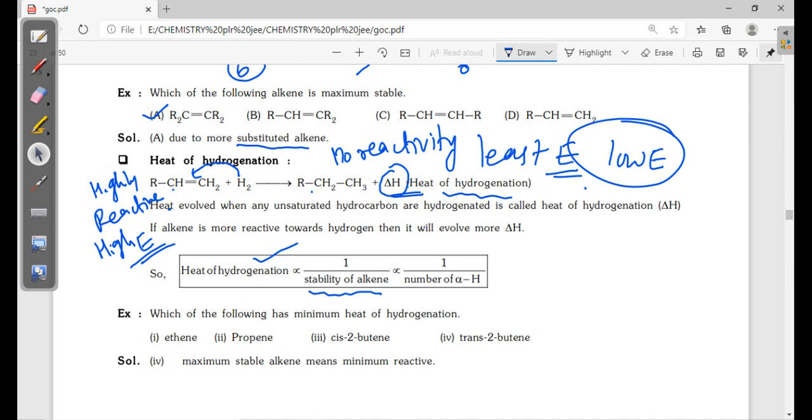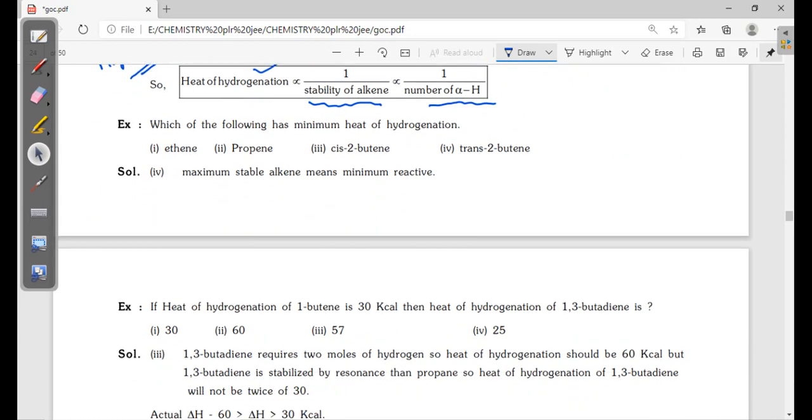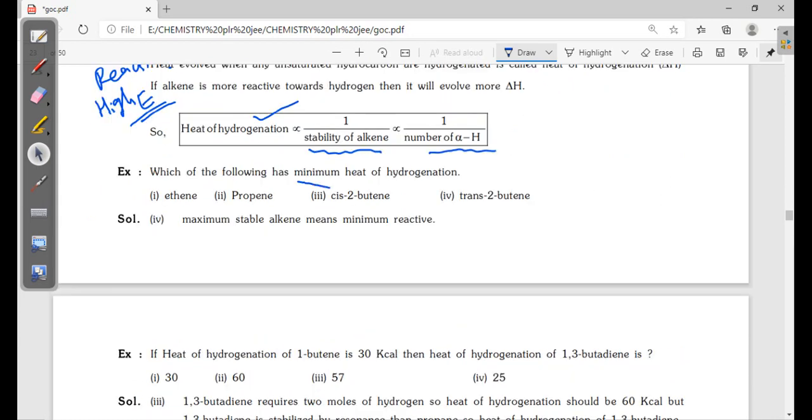It is inversely proportional to the number of alpha hydrogens. If it is already stable, very little energy is released. If it is very unstable and becomes stable, more energy is released. Now, which of the following has minimum heat of hydrogenation? You can see trans 2-butene, cis 2-butene, propene, ethene. Which is the more stable? Trans 2-butene is more stable.